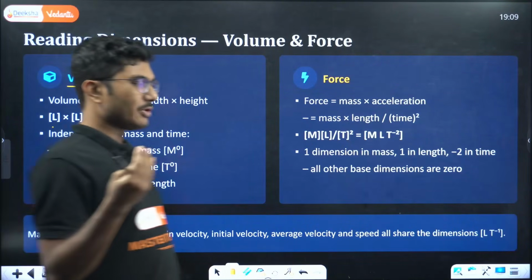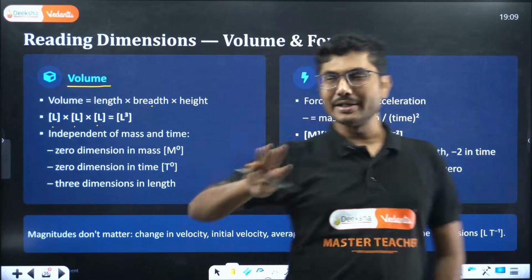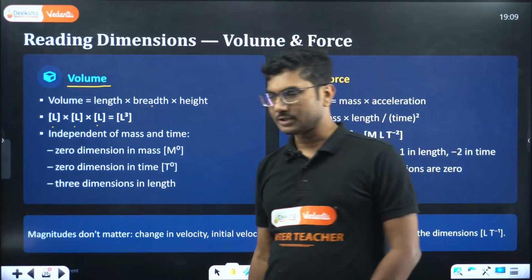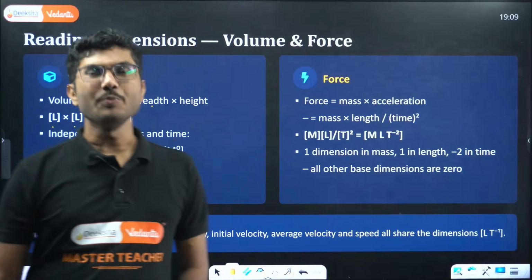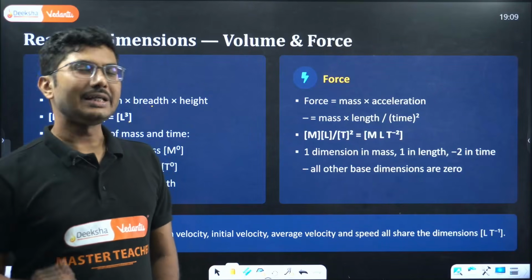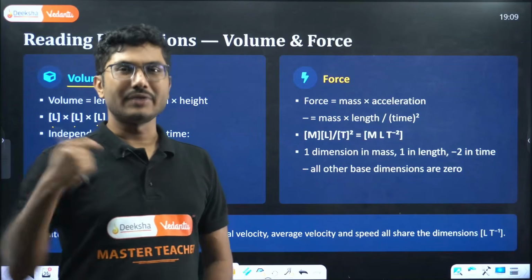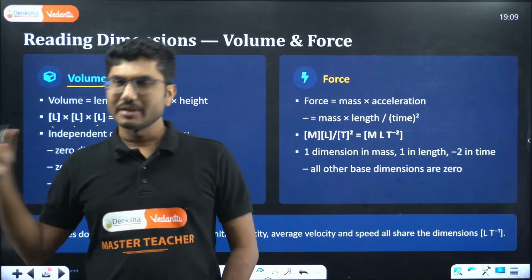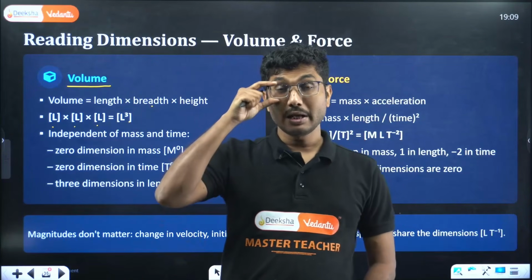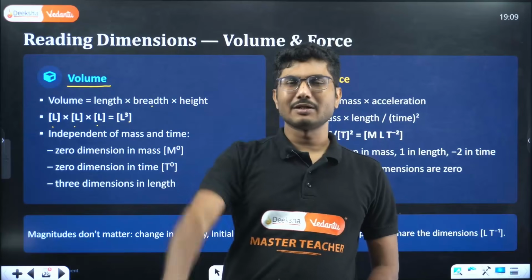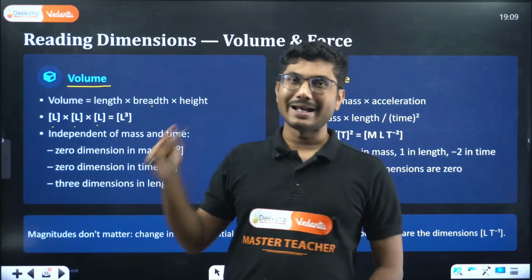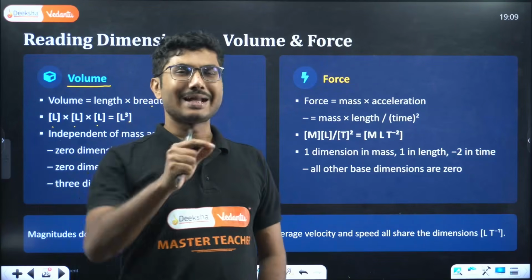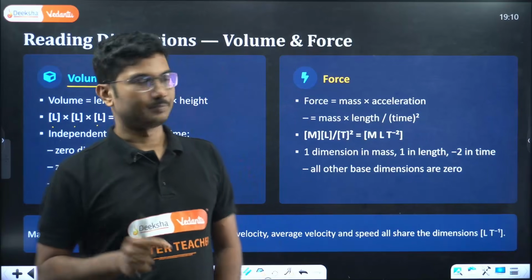Whenever we are talking about dimensions, we will check three quantities: mass, length and time. As we move forward, especially when you move to second PU, you will see current also coming in frequently, and for certain quantities temperature will also be there, in thermodynamics etc. But in 90% of the cases it will be M, L and T. In second PU it will be M, L, T as well as A.